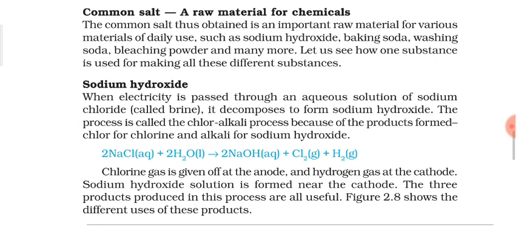When electricity is passed, so in the manufacturing of sodium hydroxide, the process which is involved here is electrolysis, as you can understand also, because in the manufacturing of sodium hydroxide electricity is used. So you can definitely understand that here the process which is involved is electrolysis. Now this is very important also, and that is why it is given in much detail.